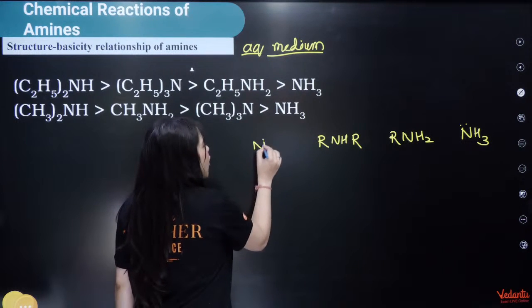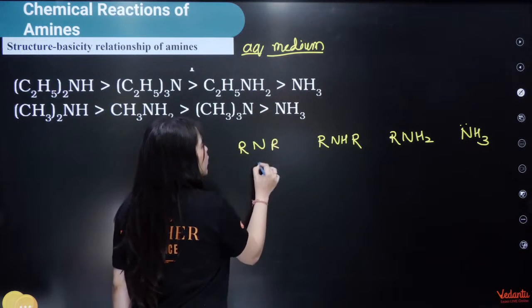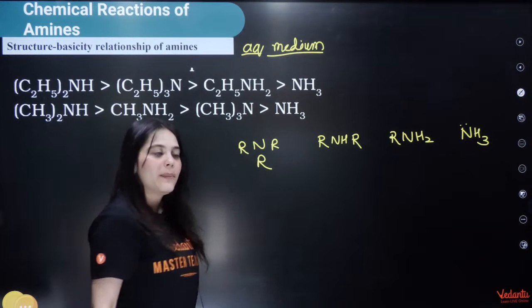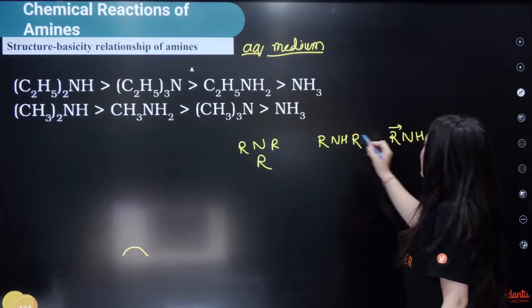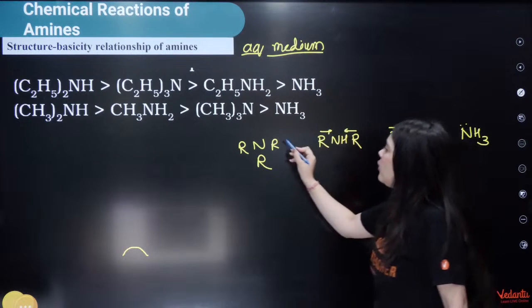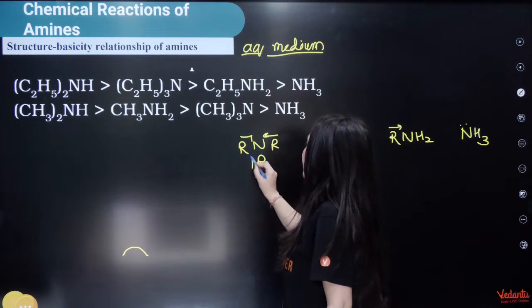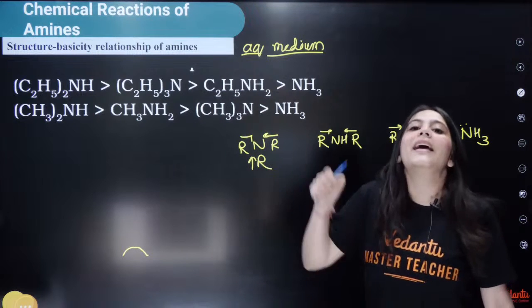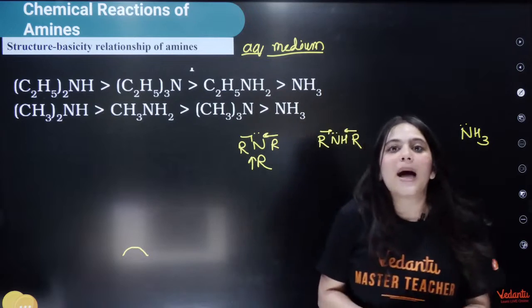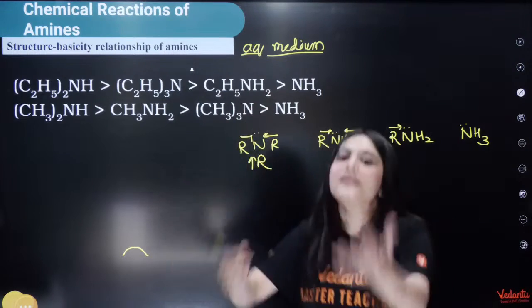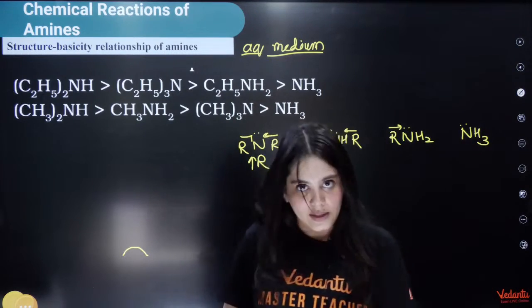Now, if I replace all 3 hydrogens with R groups like this, this became the tertiary amine. Now, can you see what is happening? This R is actually a plus I group, an electron donating group on the nitrogen. So it is increasing the basic character of the amine.